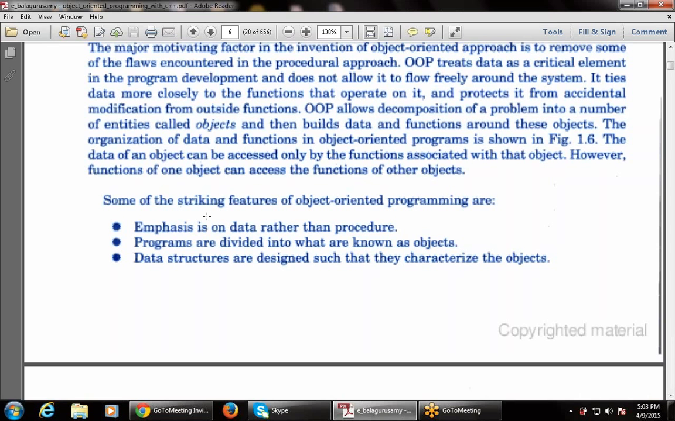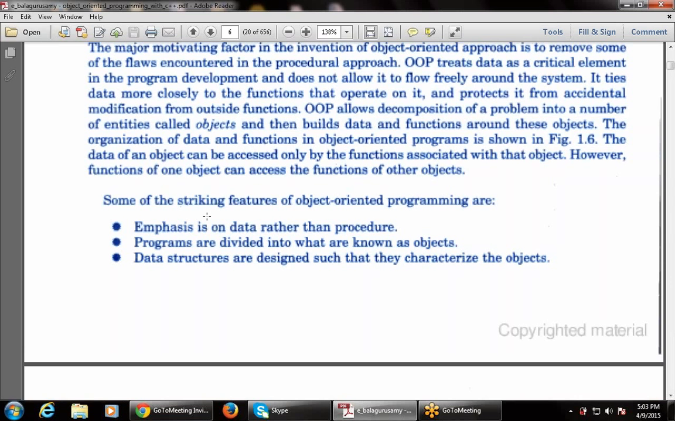In C, the emphasis is on how to do things, that is the algorithm. In object-oriented programming, the main emphasis is on data rather than the procedure. That is, how to use the data, not how to use the procedure. The emphasis is on data rather than the procedure.